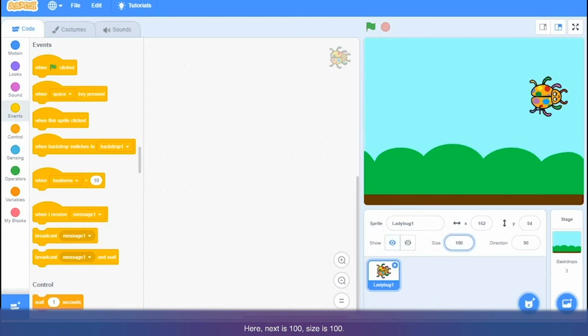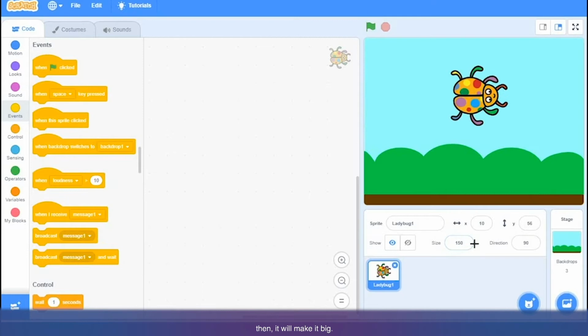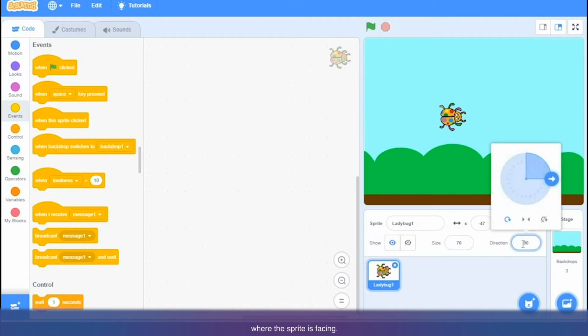Next is size. The size is 100, so 100 is 100%. If you want to make your sprite smaller, you can write some smaller number, for example 50. Enter. You can see the sprite is now smaller. If you add some bigger number than 100, then it will make it big. So you can adjust the size of your sprite here as per your requirement. For this game I will put it as 70. Perfect.